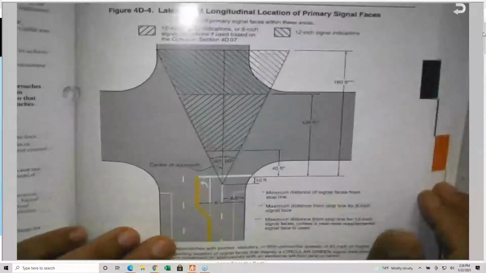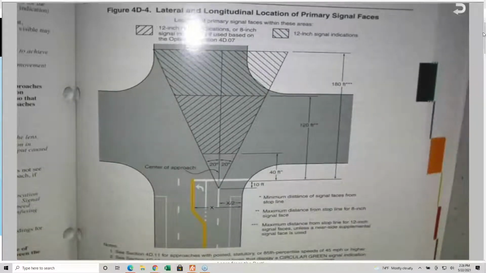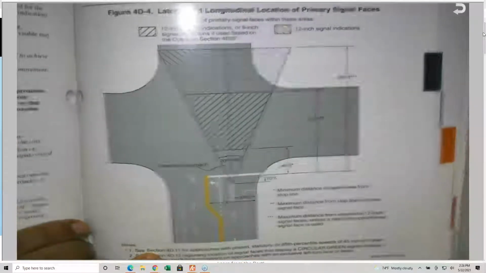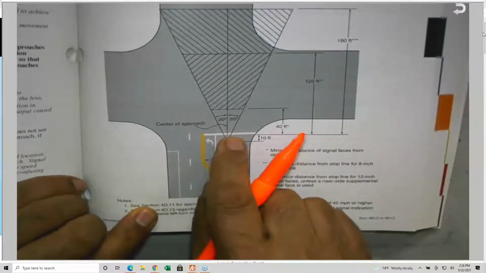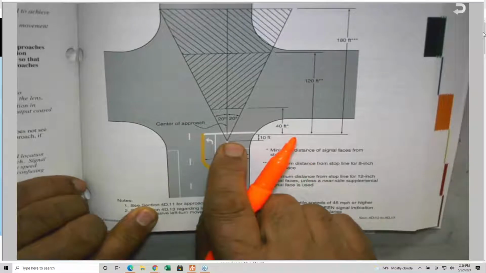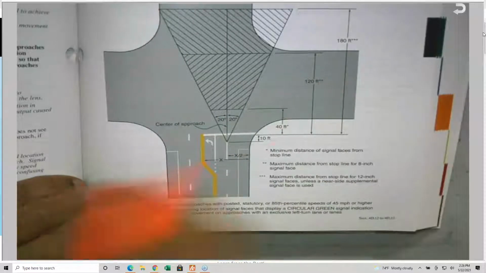If you remember, I told you I need your eyes to be open 45 degrees. Why did I select 45 degrees? When they design signals, and the driver is waiting 10 feet away from the stop bar, the driver's eye should have a cone, called the cone of vision.